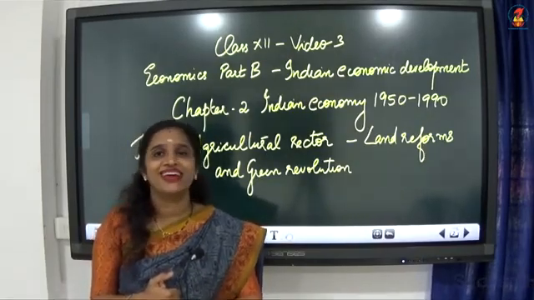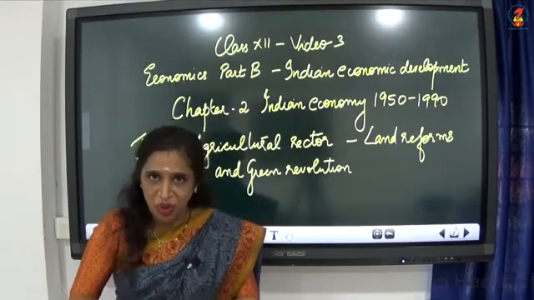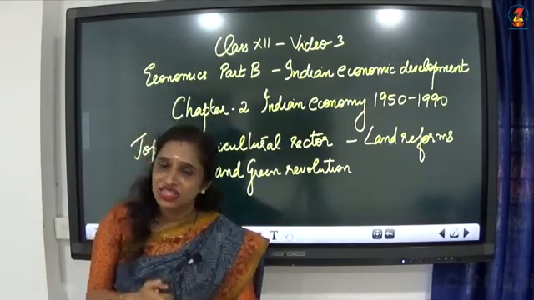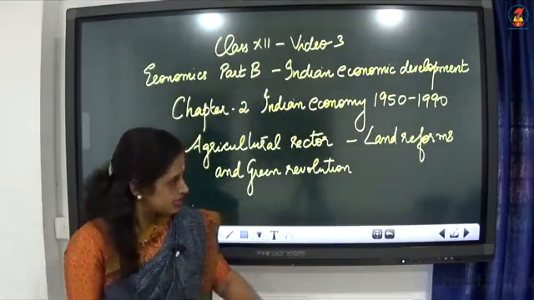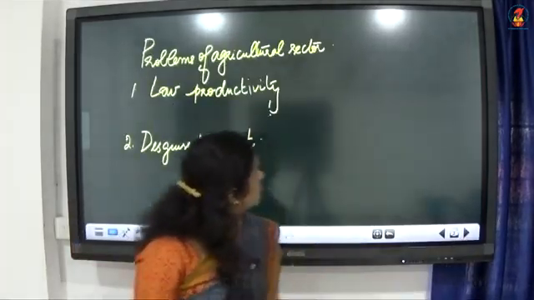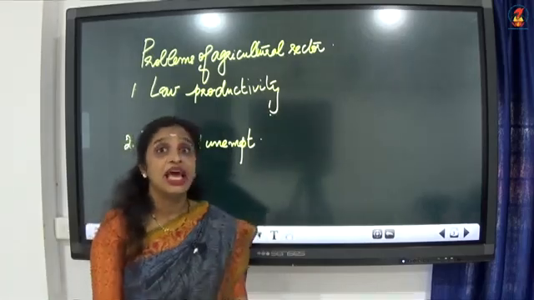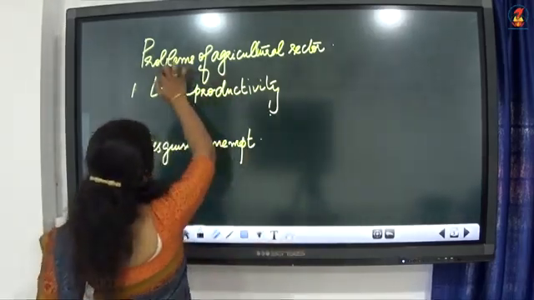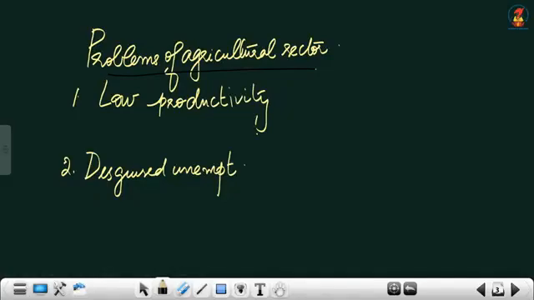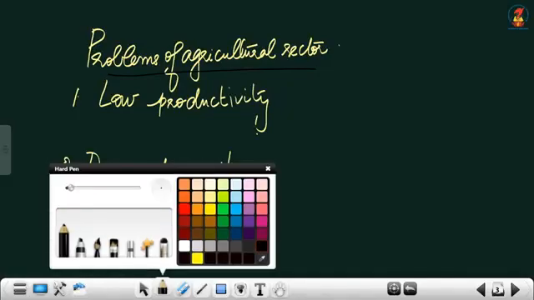But still a few other problems existed in the agricultural sector even after independence. Now let us see what difficulties existed in the agricultural sector even after independence. Problems of the agricultural sector.